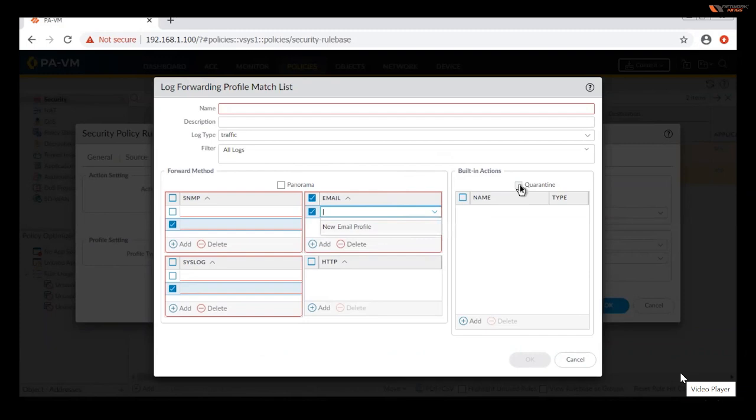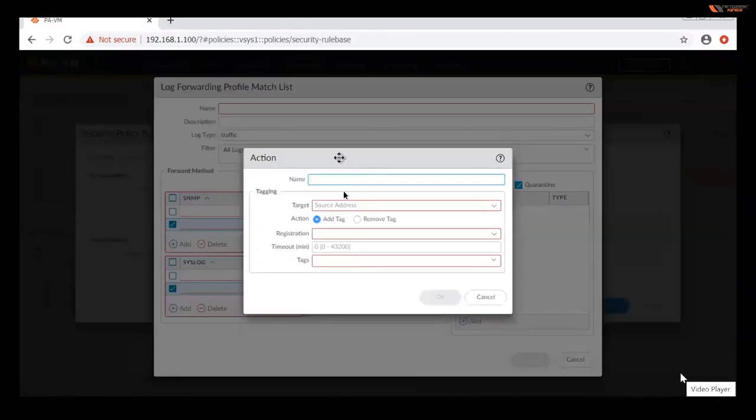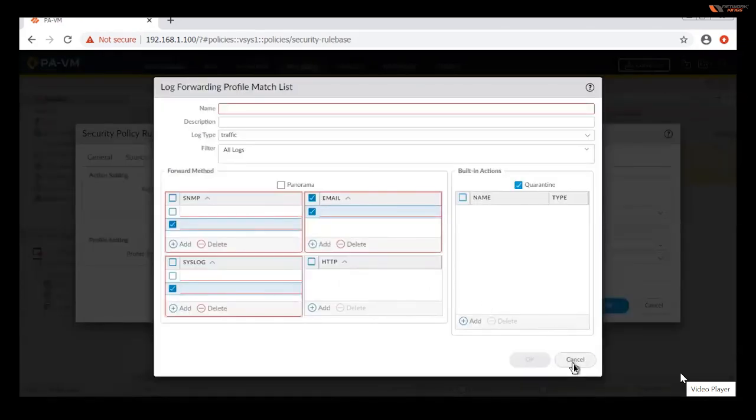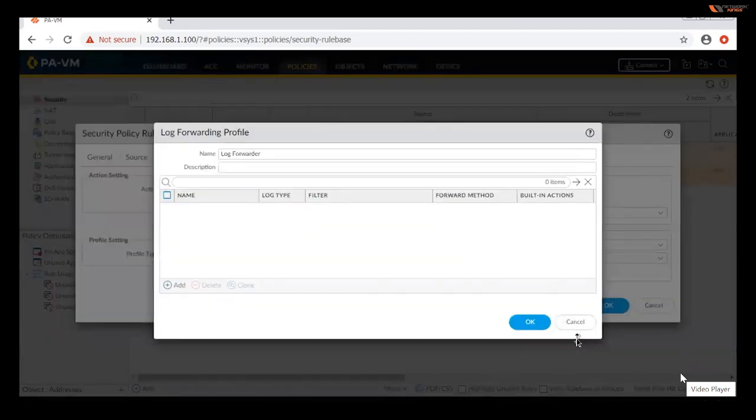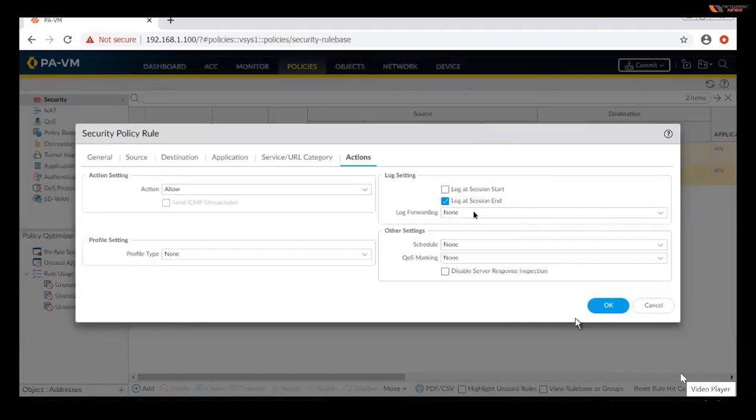If you want to quarantine something, we all know what quarantine is. If you want to quarantine anything, you can create it likewise. This is a target, this is a source address, this is a registration. These are the things I want as quarantine information, so we can even create it. So that's how we can, for the SNMP, for the log server, for the email where you want the logs, create a profile for log forwarding, and those logs are for this specific rule only, not all. For this specific rule, you start getting the logs.